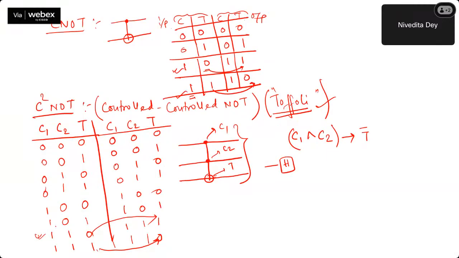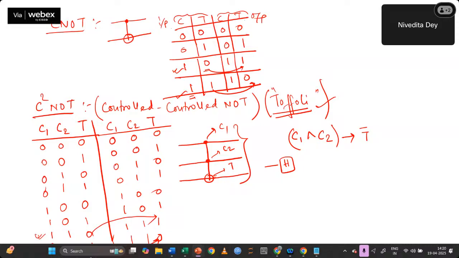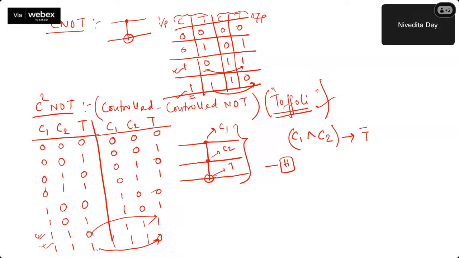So only in these two cases, you are getting your 110 and 111, the cases where both C1 and C2 are 1. C1, C2, T, all of them are qubits. Instead of writing Q0, Q1, and Q2, I am just writing C1, C2, and T. They are nothing but Q0, Q1, and Q2. Let me write it down. So Q0, Q1 is this, and Q2 is this one.